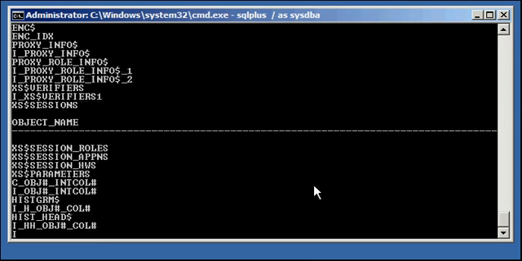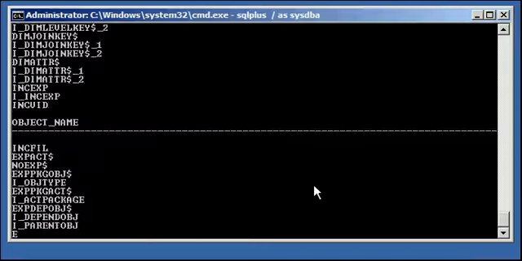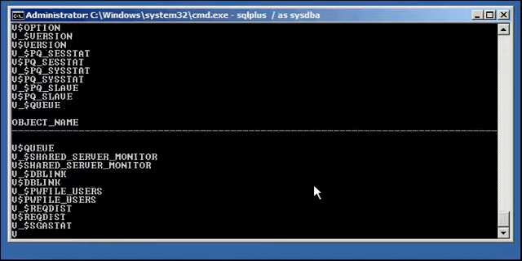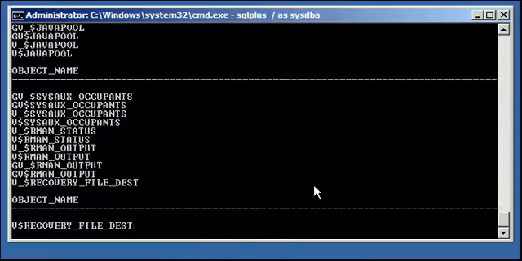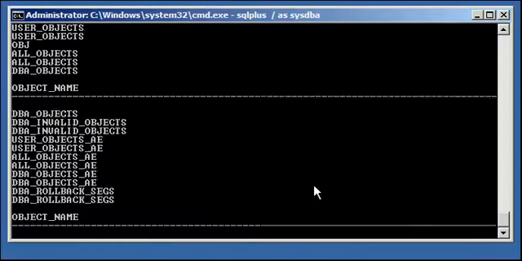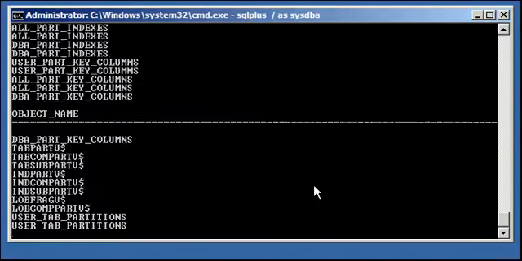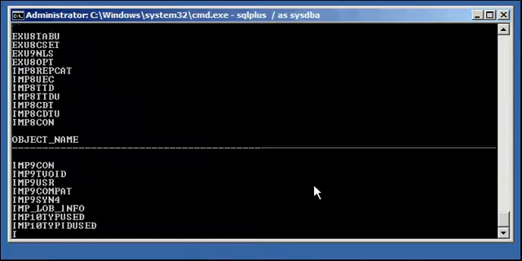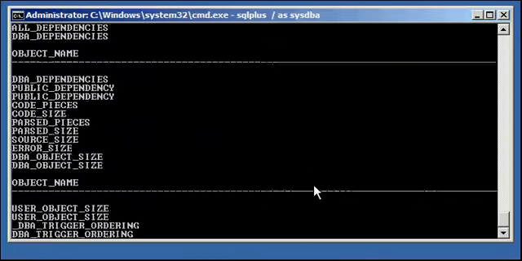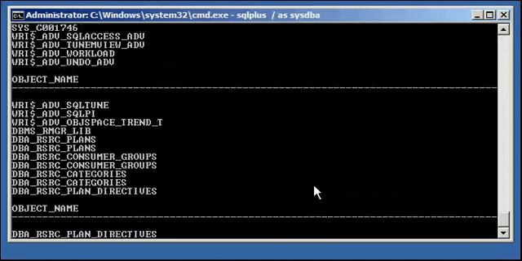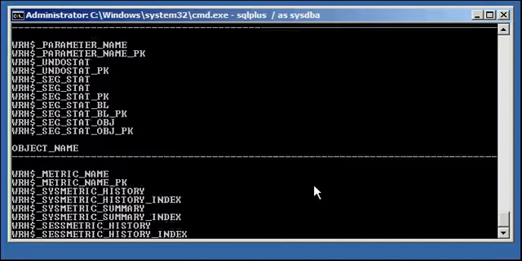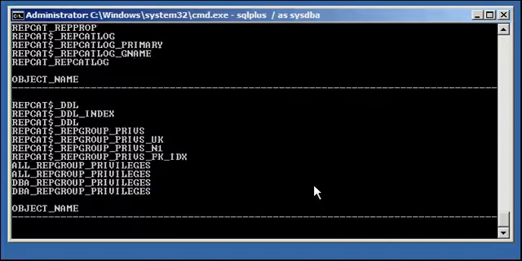As you can see, the output goes for quite some time because there's a lot of objects. And this is a pretty vanilla Oracle database. I don't have an application connected to it, and I only use it really for my videos. So this is just basically the metadata that I got by creating a database and running my catalog and catproc Oracle database creation scripts.